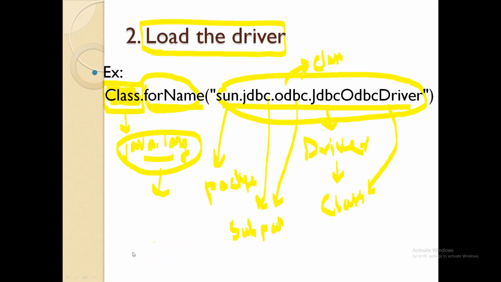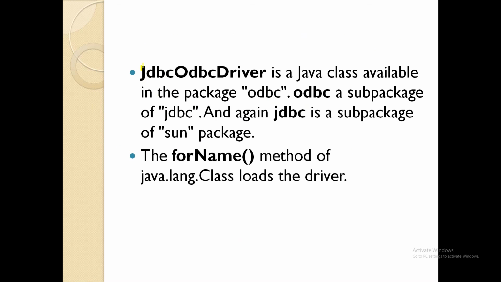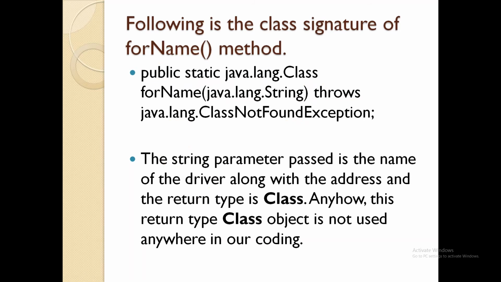Moving ahead, as I said, the JDBC ODBC driver is nothing but a Java class which is available in a package called ODBC, and ODBC is a sub package coming from JDBC, and JDBC is again coming from Sun. forName is a method of a class called Class. That we have discussed, only have written here. Now understand the signature. Following is the class signature of forName. We are going into detail of the method signature now.